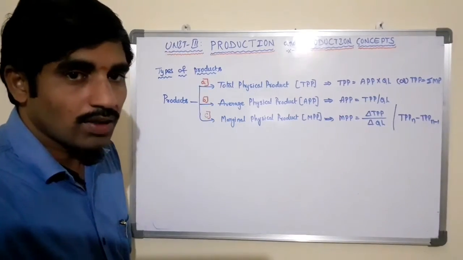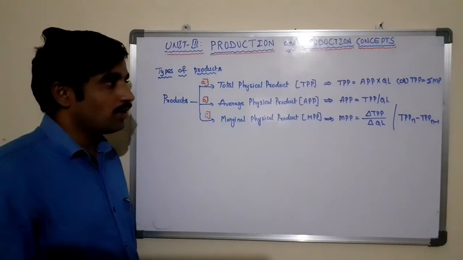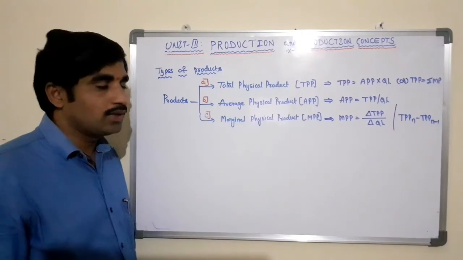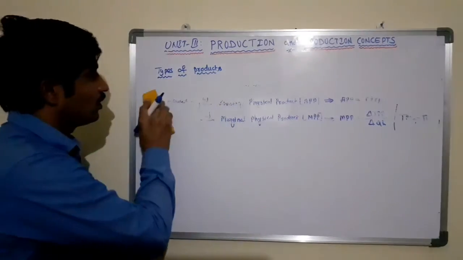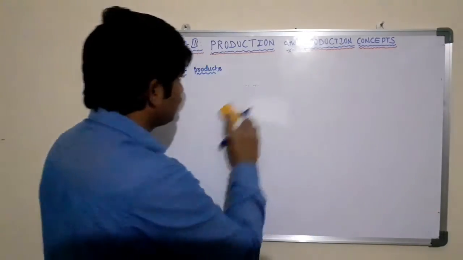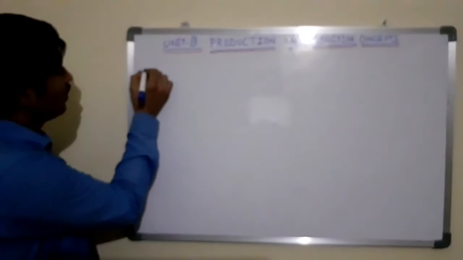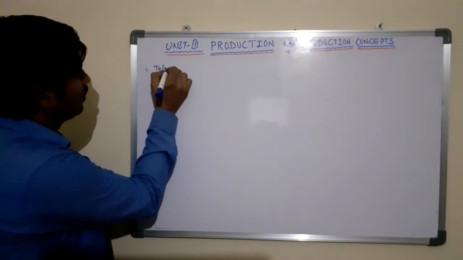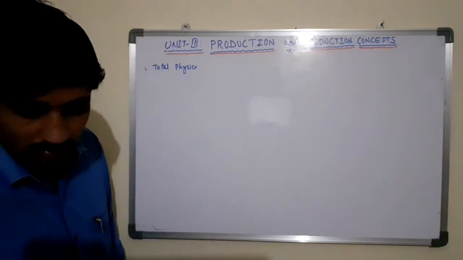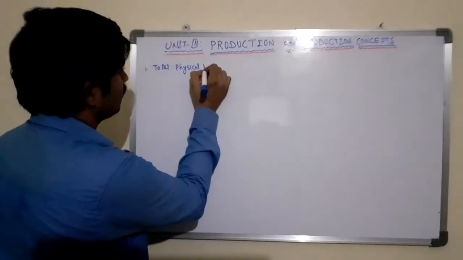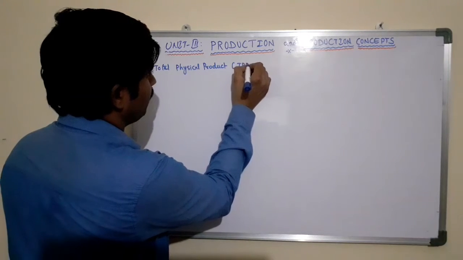Now let us see one by one what is total physical product and how this physical product can be shown on the graph with a schedule. The first one is total physical product. Total physical product is denoted by TPP.